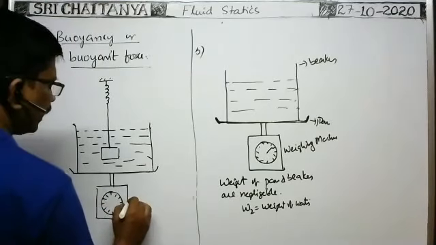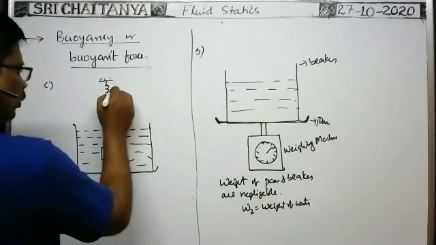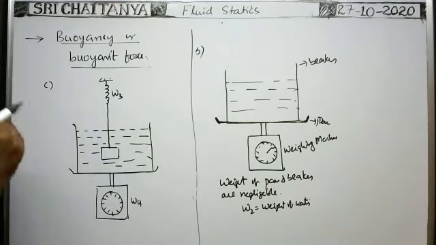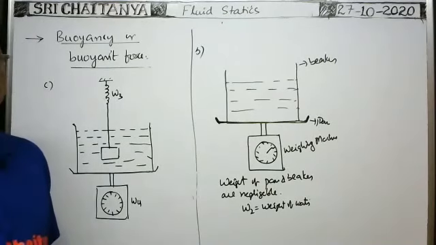Now the reading shown by the spring balance is W3. The reading shown by the weighing machine is W4. What about W3 and W4? You tell me. Tell me, anybody. What is W3?